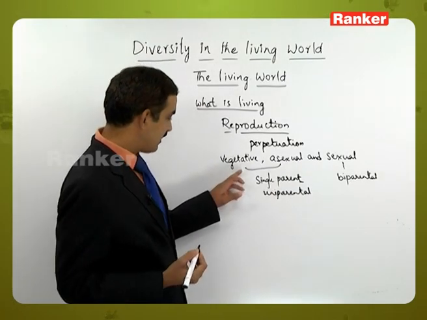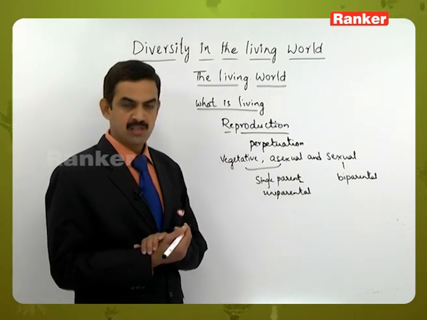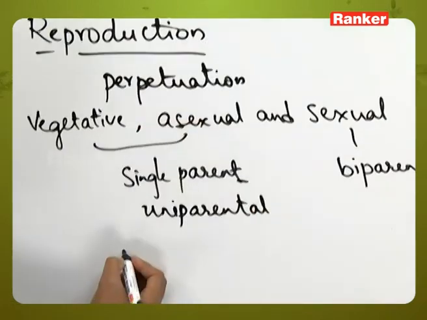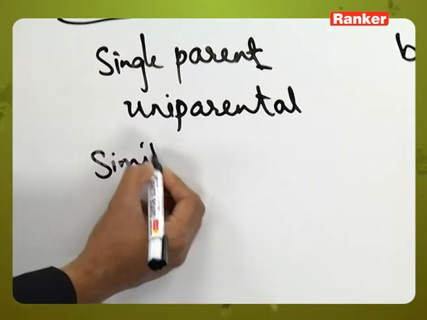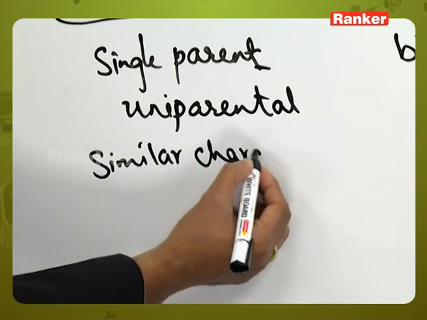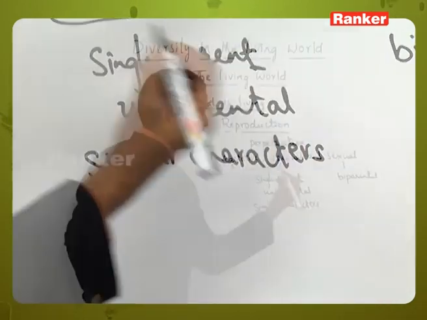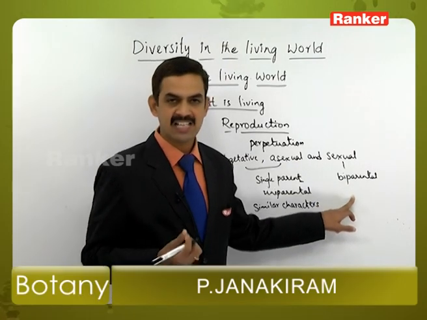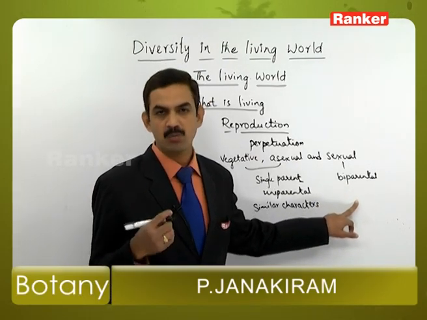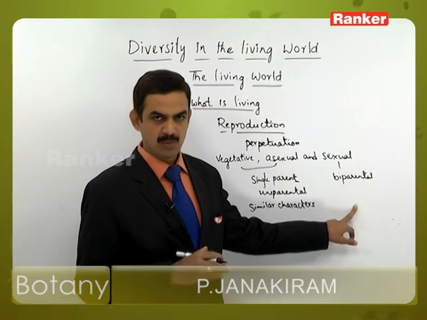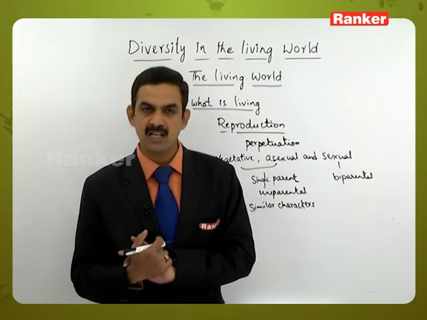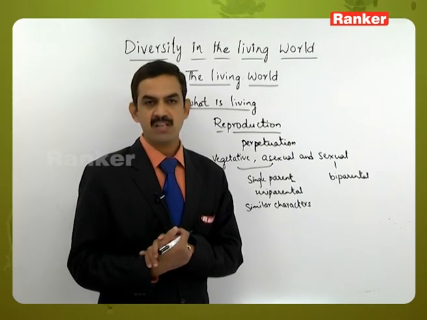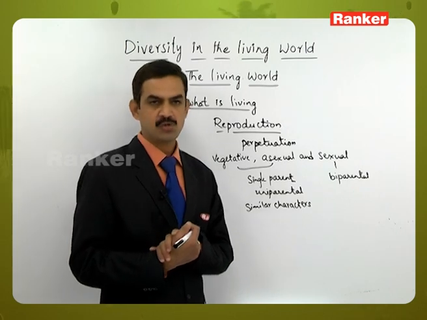And here in the vegetative process, whatever characters are observed in the parent, similar characters are coming to the progeny, whereas in the sexual process we can't expect exactly the same characters every time, but there is a possibility of the same characters coming to the progeny. Sometimes we can also observe variations, that is, new characters may come into the progeny which may not be existing in the parents also.